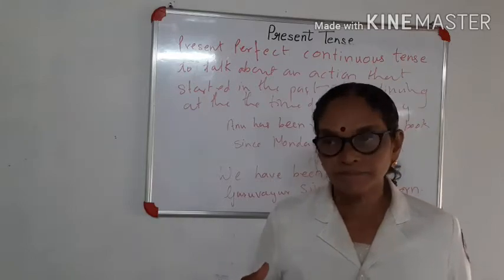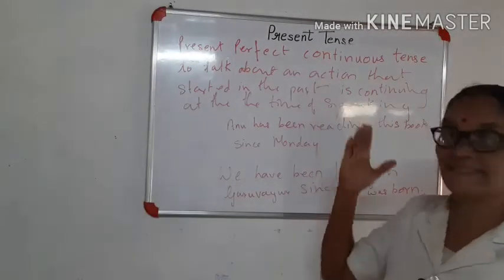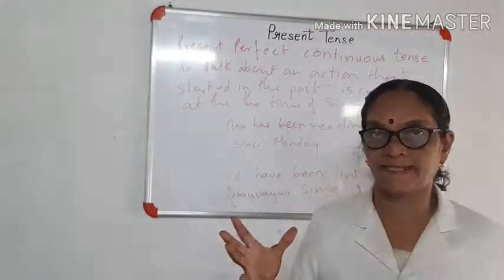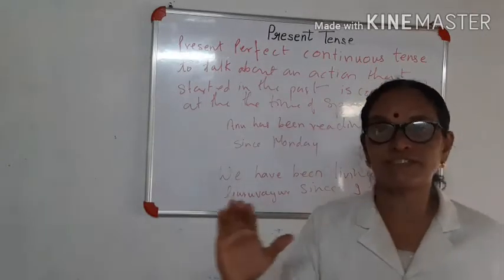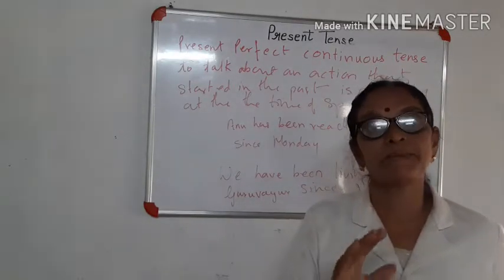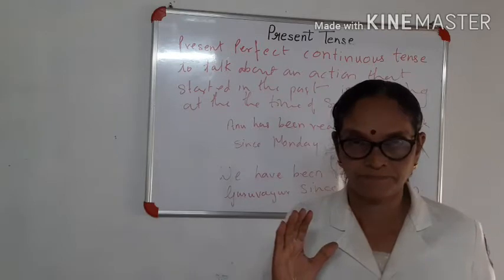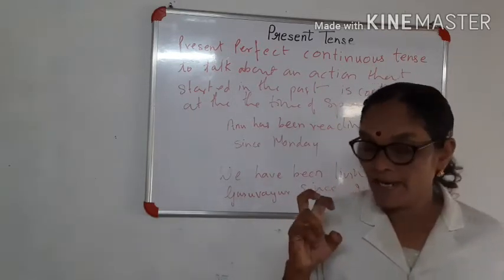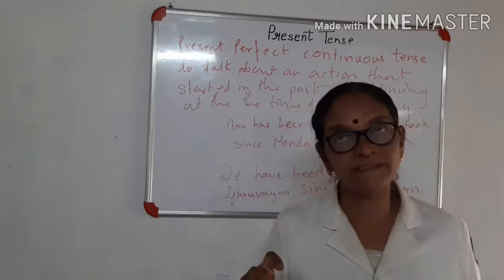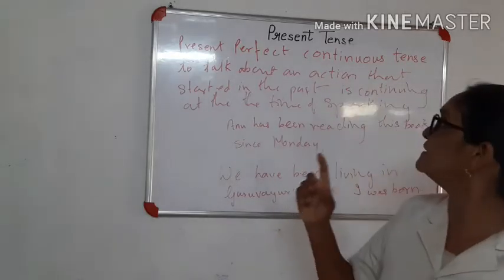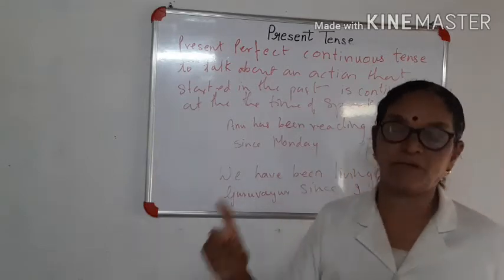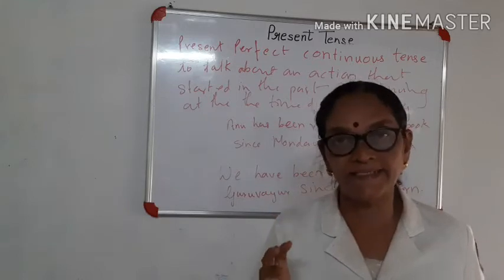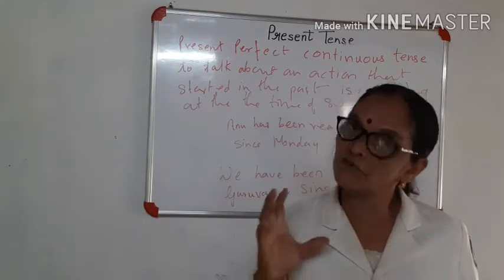Now, children, we have present tense. I have explained to you all the forms of present tense. Present continuous tense is there, and then there is present perfect tense. Today we'll be doing how to make use of and recognize present perfect tense and present perfect continuous tense. If you learn this well, you can speak English fluently.